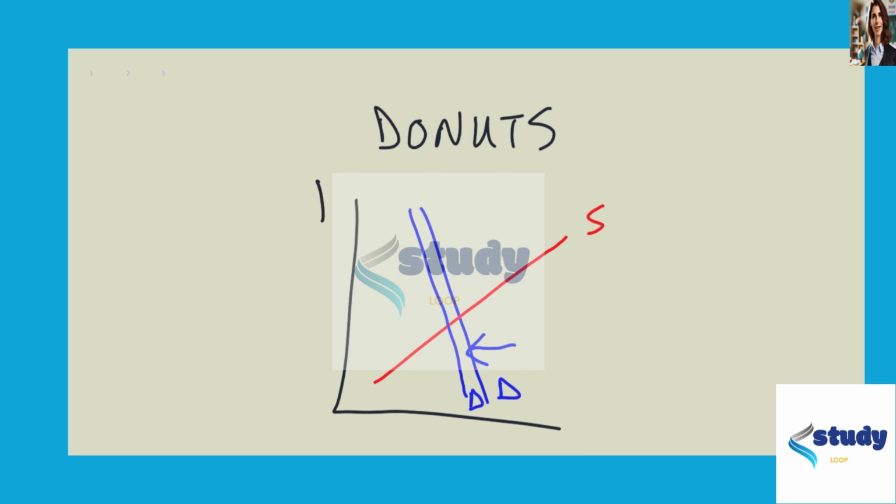What does that mean? It means the price for donuts is going to go down slightly, and the expenditure on donuts is going to go down. We know that because both the price and the quantity have decreased because we moved from this point here, let's call it point A, to this point here, we'll call it point B. So the price of donuts goes down and the quantity goes down, so the total expenditure on donuts will go down as well.